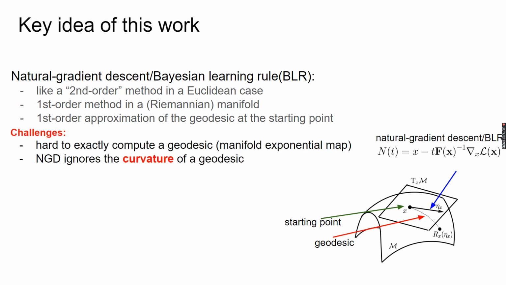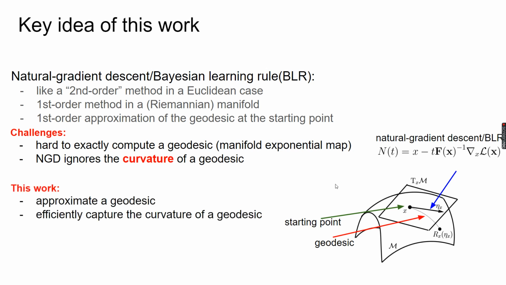Here come the challenges. In general, it's difficult to exactly compute a geodesic. It requires us to solve a set of differential equations, and moreover, the natural gradient descent ignores the curvature of a geodesic. This is the main reason why the natural gradient descent update could violate the constraint. As we can see from this figure, as the step size varies, if the step size is big enough, then the point will leave the manifold, which causes a constraint violation.